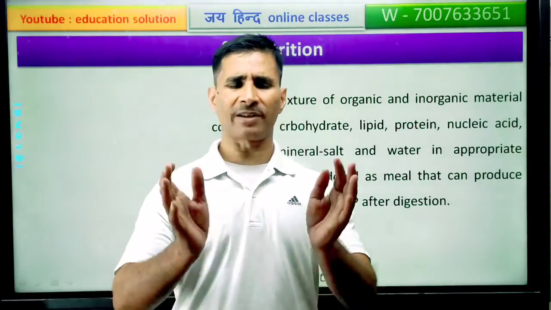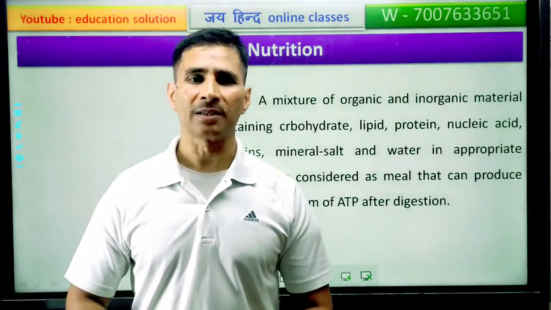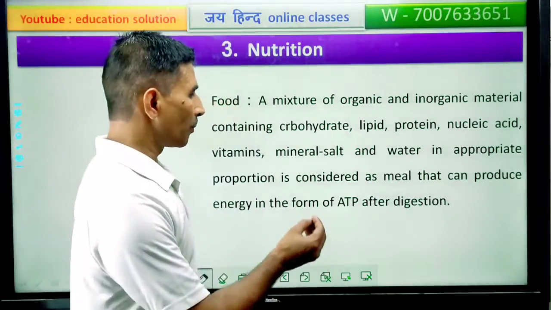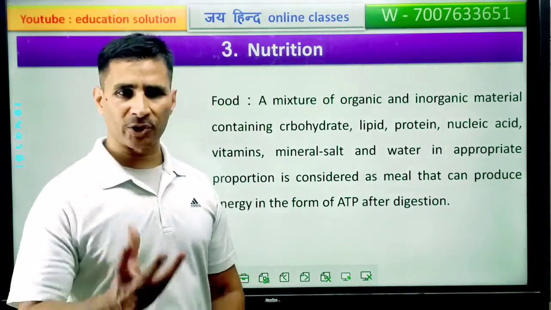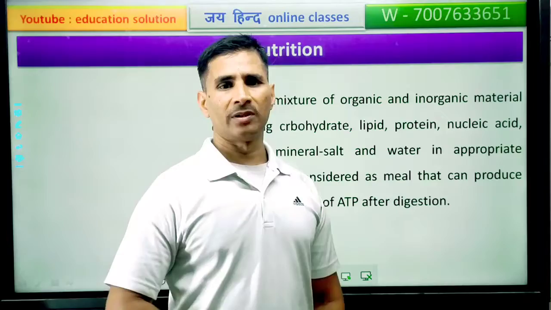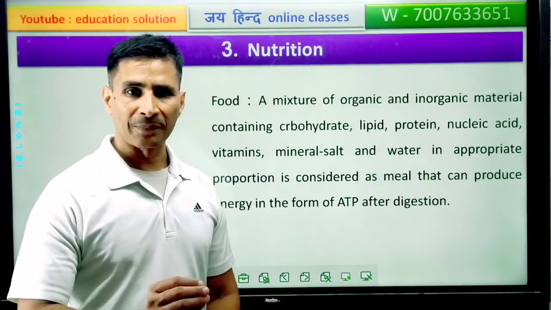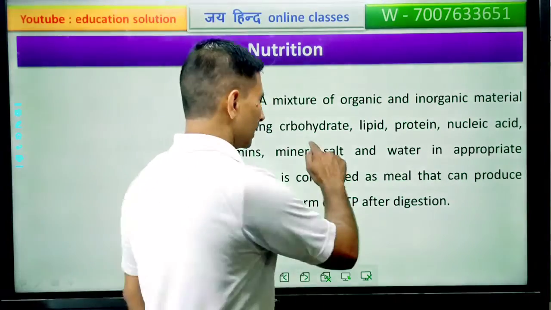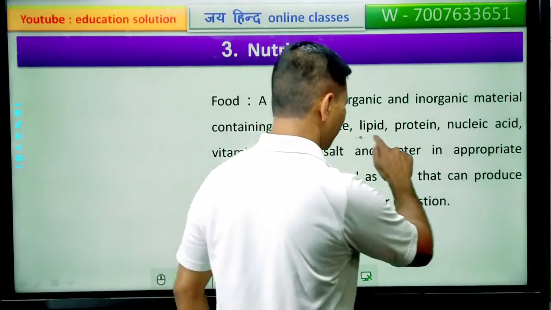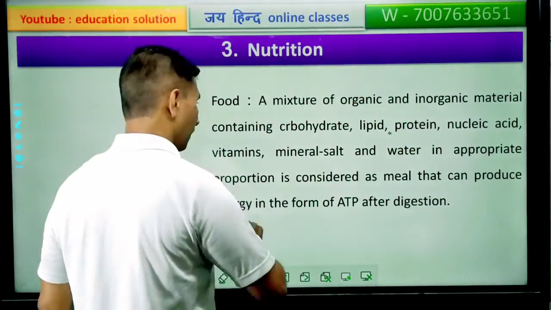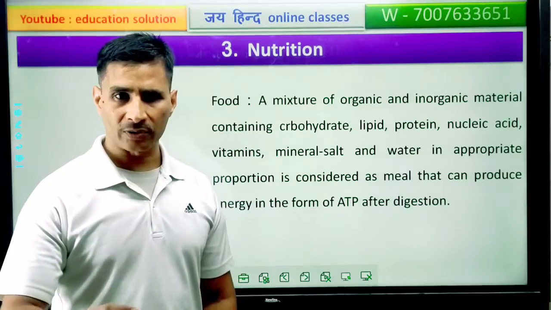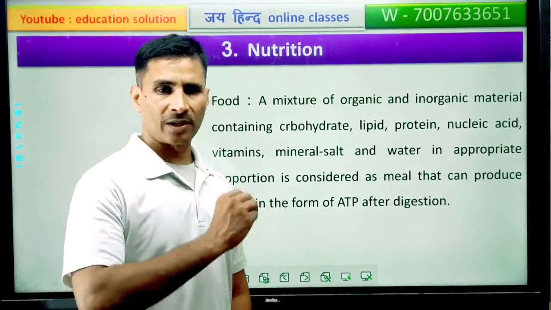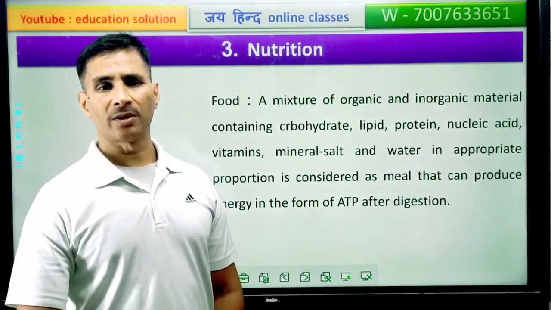A very small difference between food and meal. If all these components are present in a mixture in appropriate amount, it is called a meal. But if these substances are found but not in sufficient amount, not in appropriate proportion, then it is food.